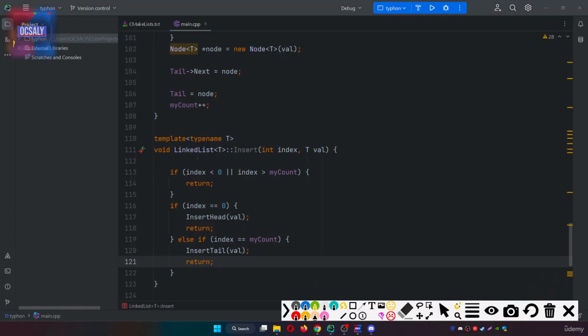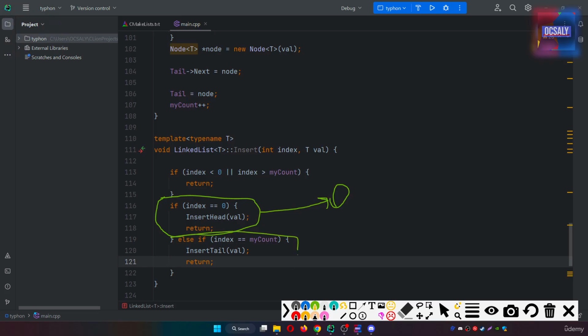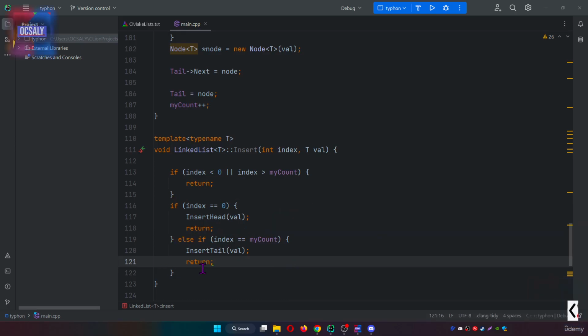So in this case, it will run if our list has 0 elements. But for example, if we have 5 elements and we want to add at the 5th index, then we can also use the insert tail method for this. So we don't need to write a separate method for this. That's why we created these conditions, for more efficient programming here.